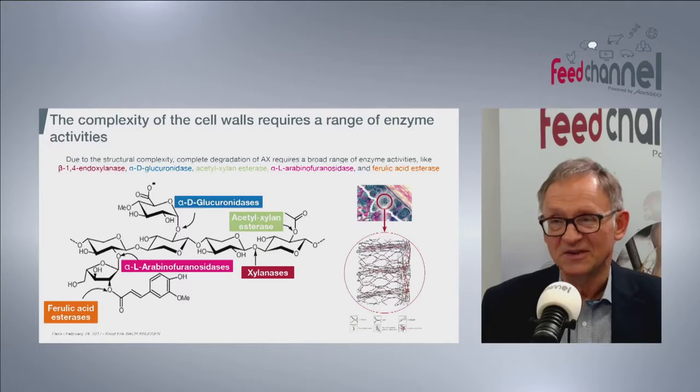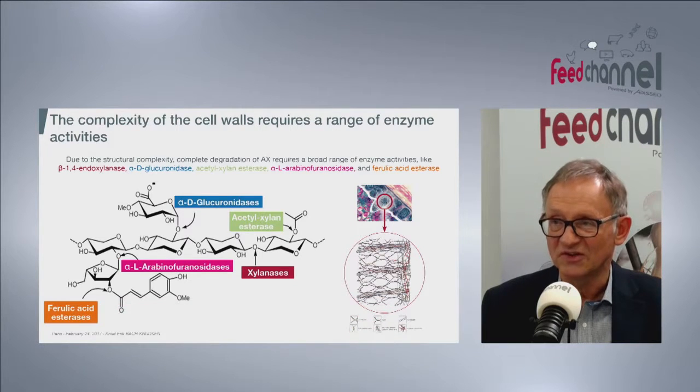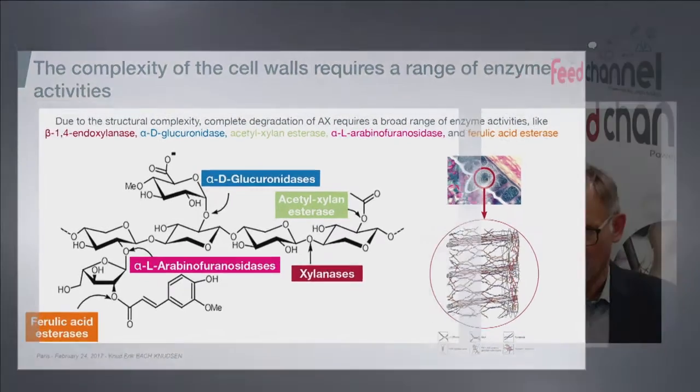To use enzymes in a proper way, it's very important that you also consider the composition of the substrate. As I explained earlier, the fibers can have a very complex composition. In this slide, I've tried to illustrate some of the complexity, going from the cell walls in the upper part on the right side of the slide, down to a more fine structure of the polysaccharides present in the cell walls.